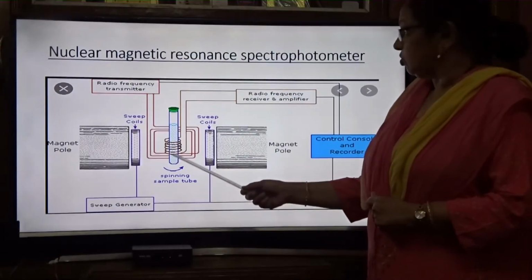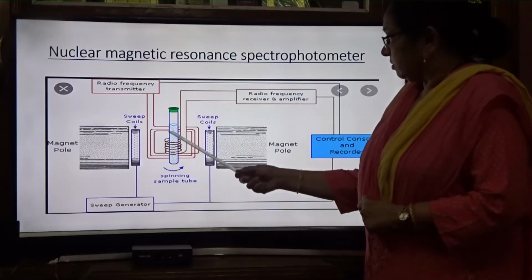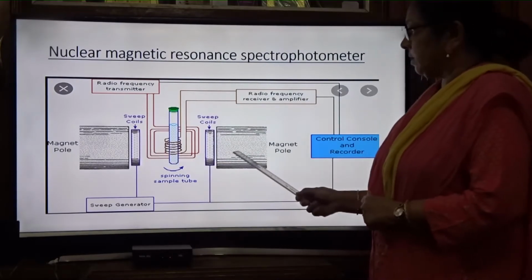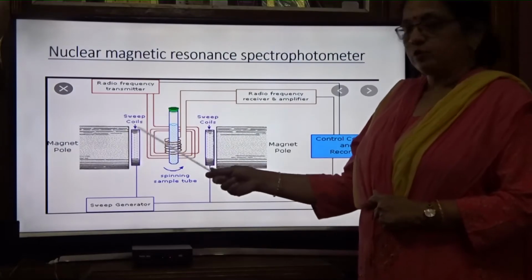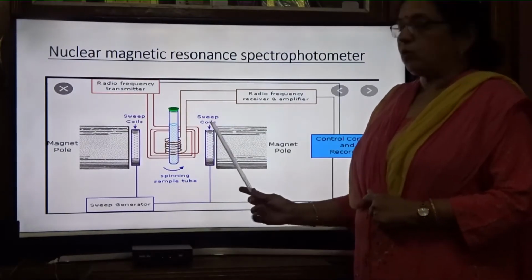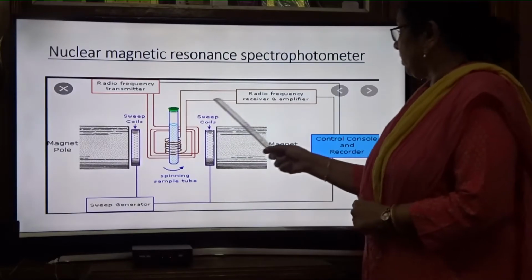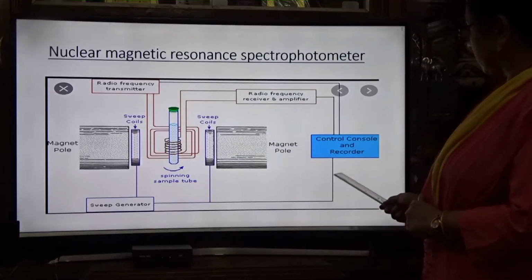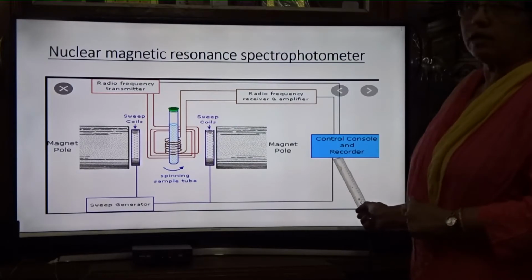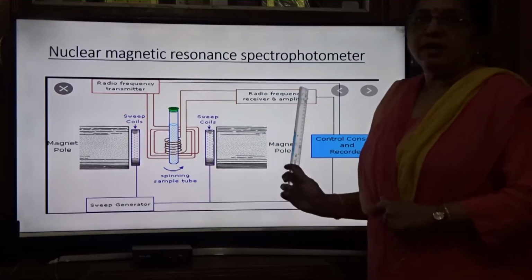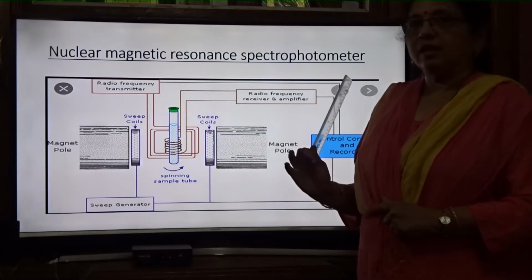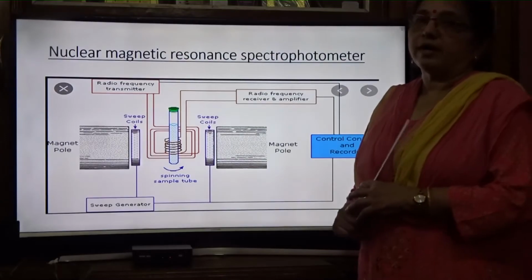Last time I told you where the sample is kept, and these are the magnetic poles that vary, and the radio frequency source is kept constant. Then there is the radio frequency receiver and amplifier, and this is the control console and recorder. Here recording is done and you get the NMR spectrum. How many types of protons are there, that many signals you get.